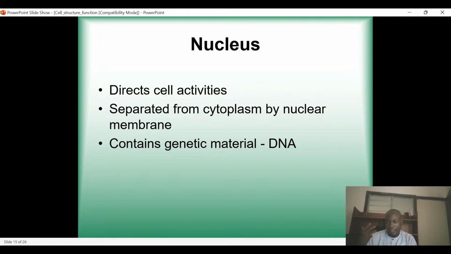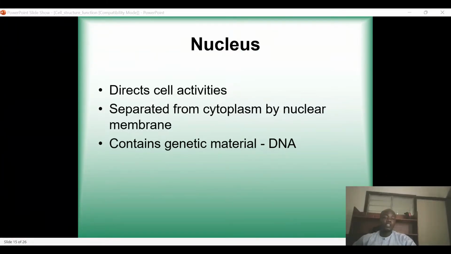At the same time, if there is a foreign organism, any bacteria or any fungi that wants to cause problems in the cell, then the nucleus will direct the cell to generate some antibodies that will take care of and clear those kinds of pathogens or microorganisms that want to disturb the cell, and that is the nucleus.